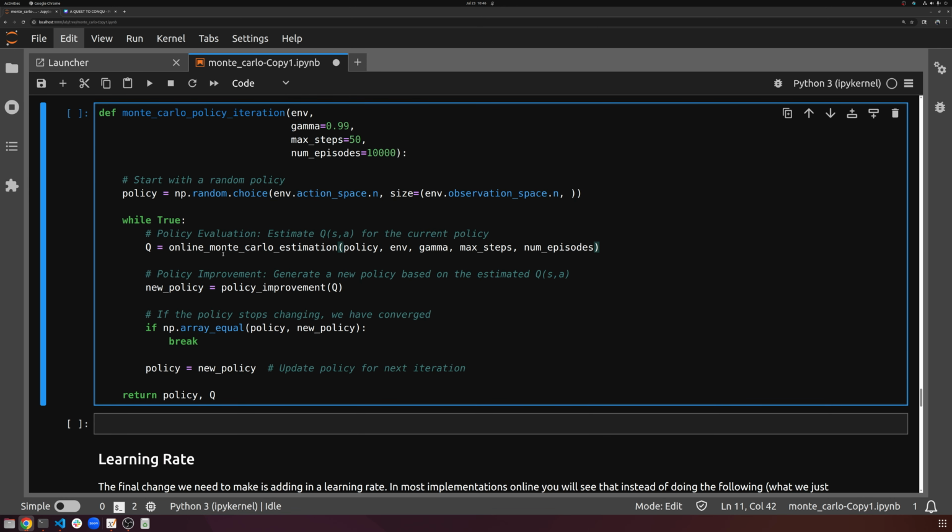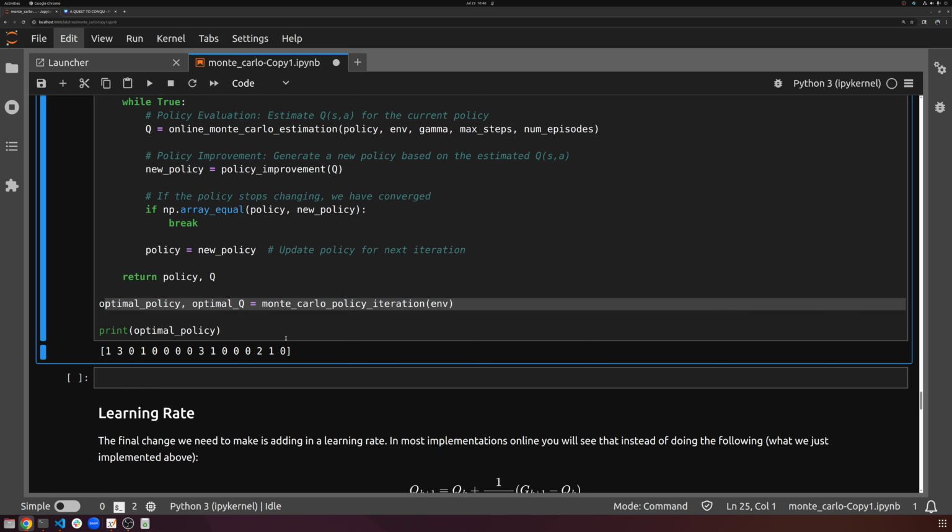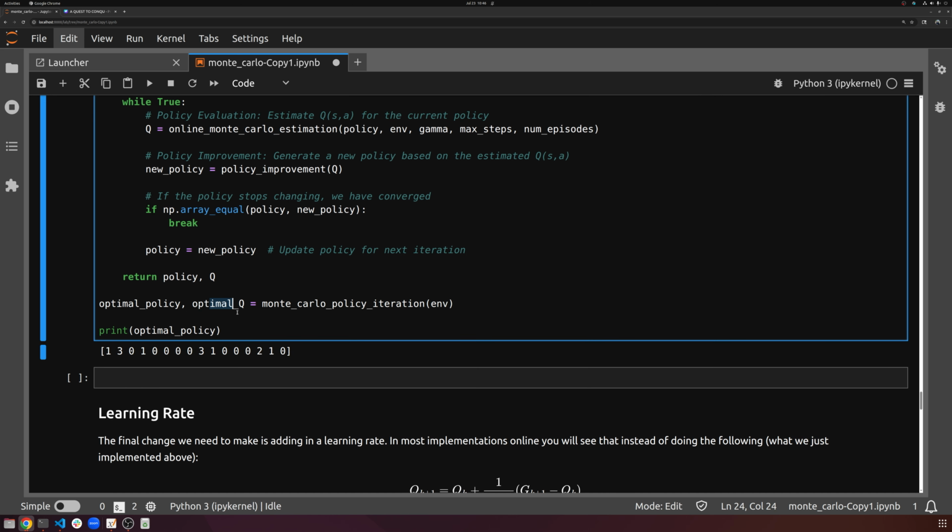So we can finally go ahead and train our model, right? So again, all existing code from before. We're going to go ahead and get our optimal policy, which looks like this, and our optimal Q value, and that's basically it.